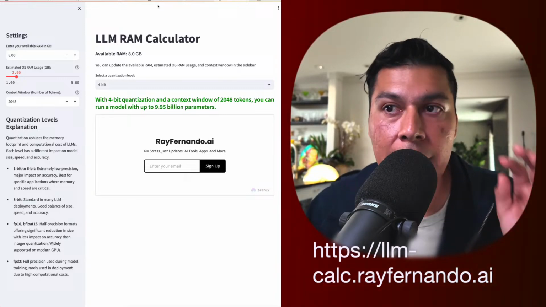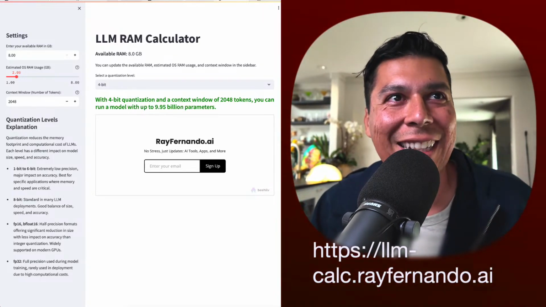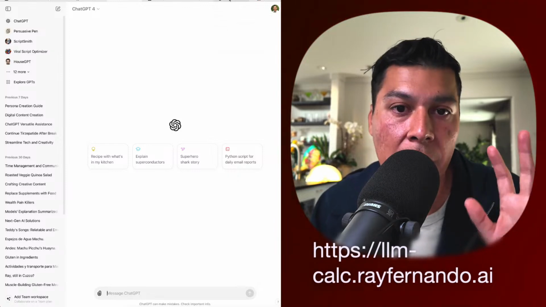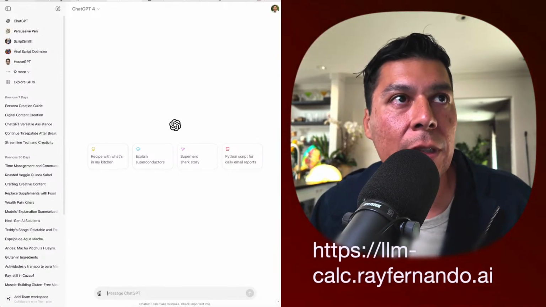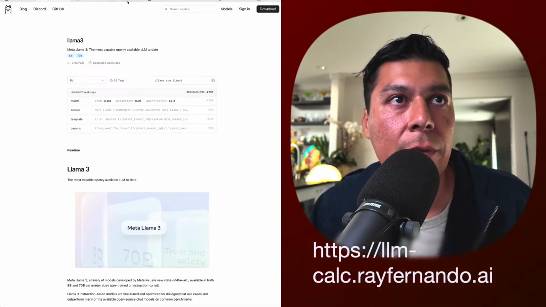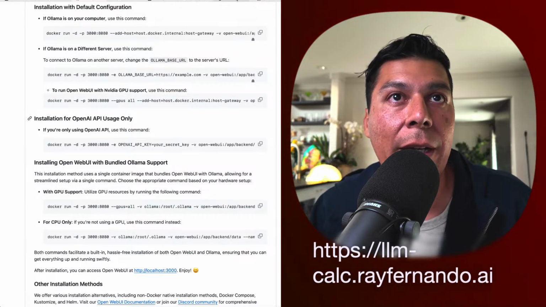So you can run this exact model that wrote that code for us. This is Llama, and this Llama is from Meta, by the way, and it's completely open source, and that lets you do the stuff that we're doing here with Open Web UI.